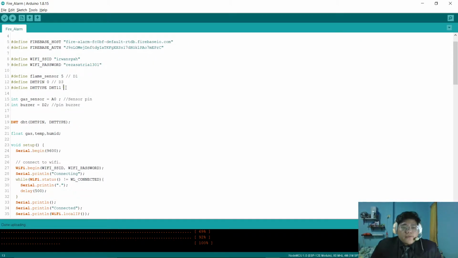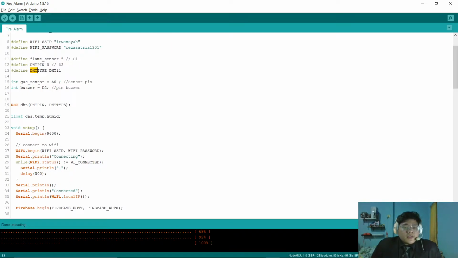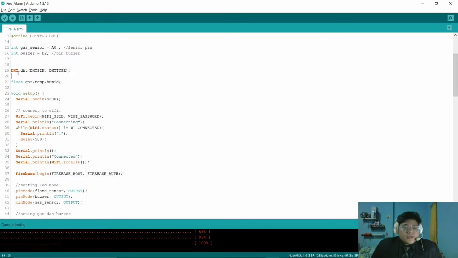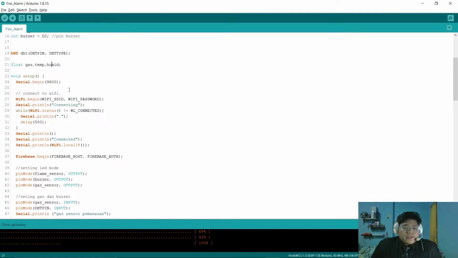And then we define the sensors: the flame sensor on pin D1, DHT on pin D3, and the DHT type is DHT11, the gas sensor is on analog 0, and the buzzer is on D2. And this is for the DHT. And these are our float variables: gas, temperature, and humidity. Then we move to the void setup.